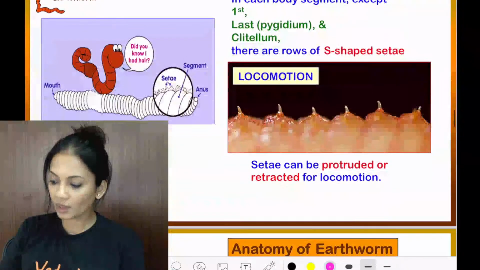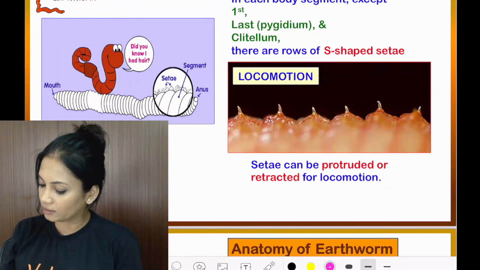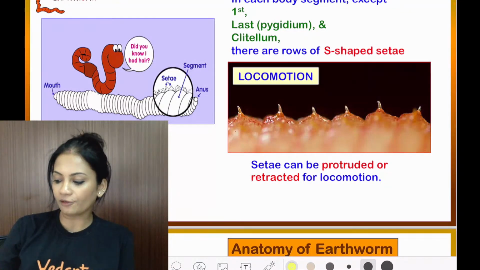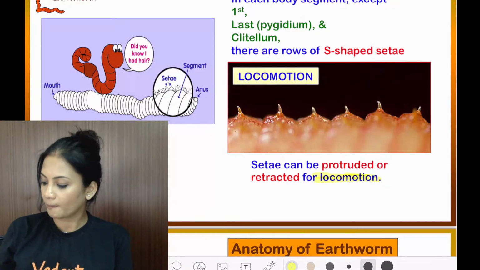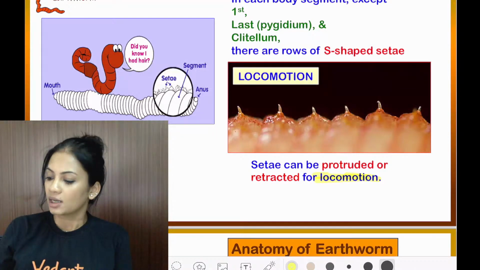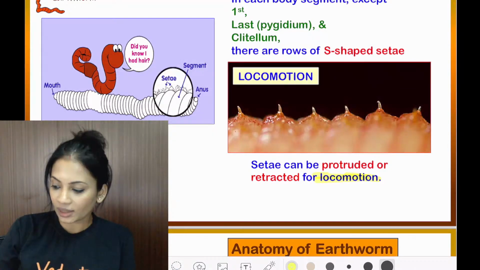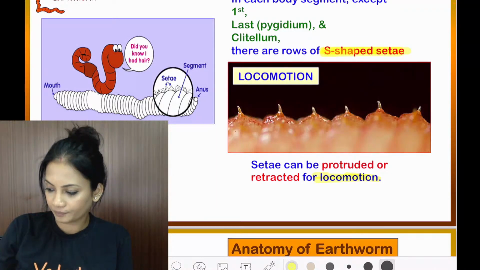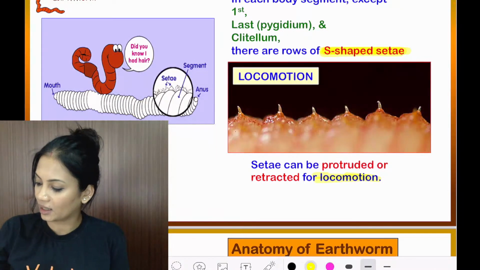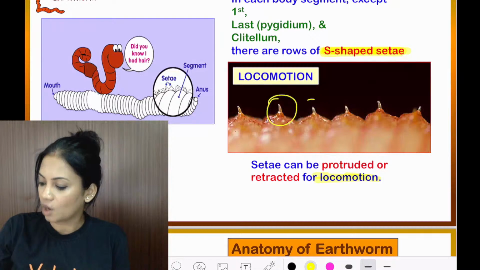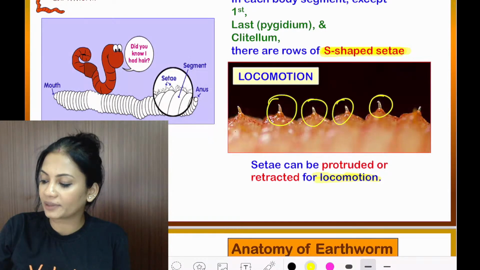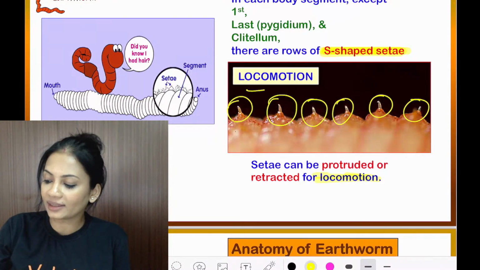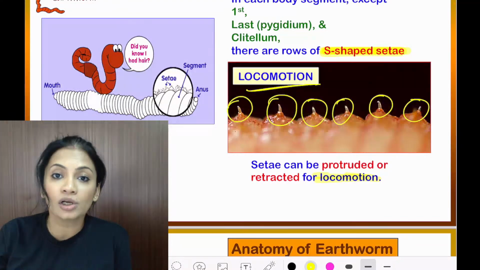Now, what do we see here? For locomotion, the earthworm has got the S-shaped setae. Can you see this over here? All of these S-shaped setae are present so that they allow the earthworm to locomote.